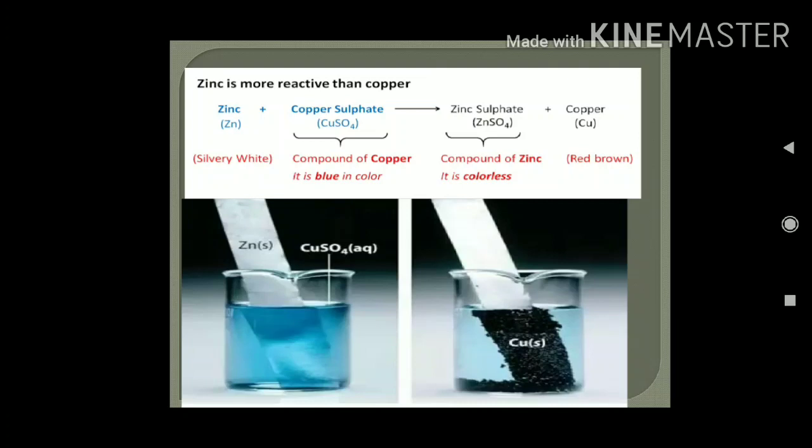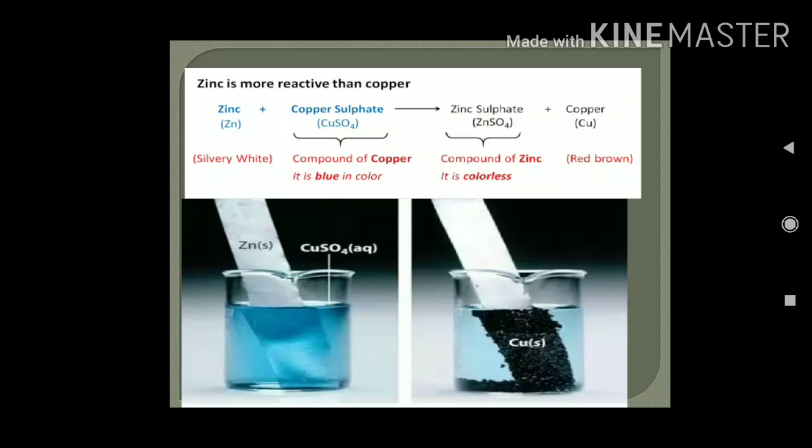It will form zinc sulfate and copper. Copper is separated from this copper sulfate solution. That brown colored substance over the zinc plate is copper. And now that copper sulfate solution, which now becomes zinc sulfate, becomes colorless.